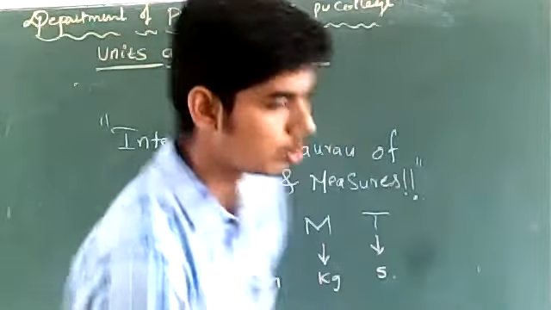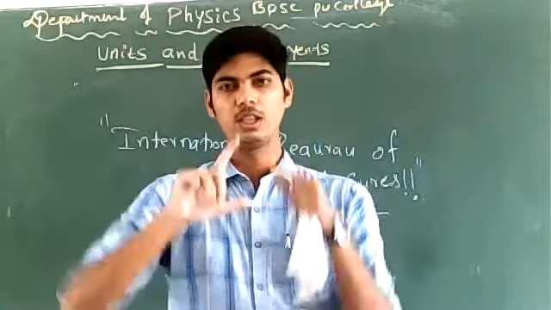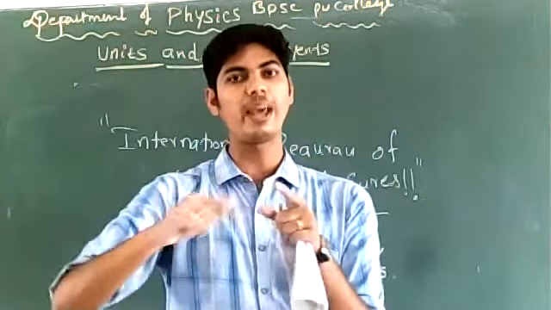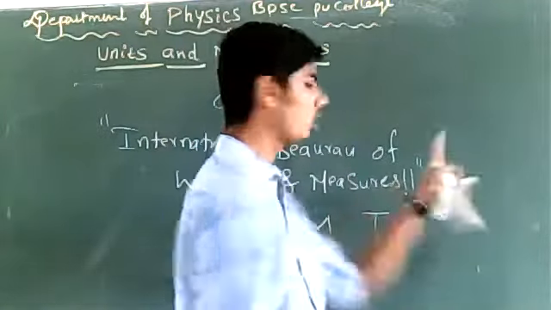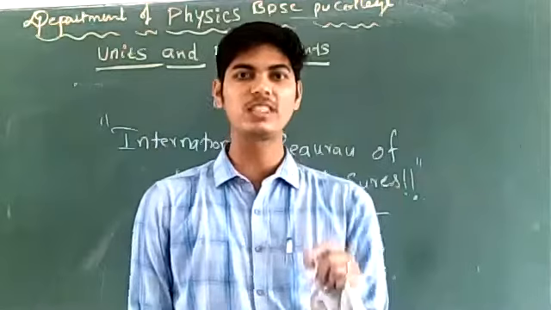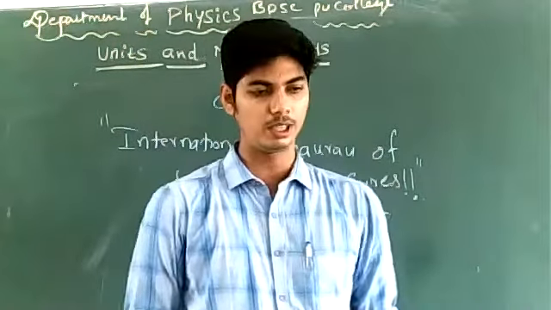Okay, so this is all regarding what is a unit, the things that are required to express a measurement, and the organization that is going to decide the unit for the given physical quantity, right?